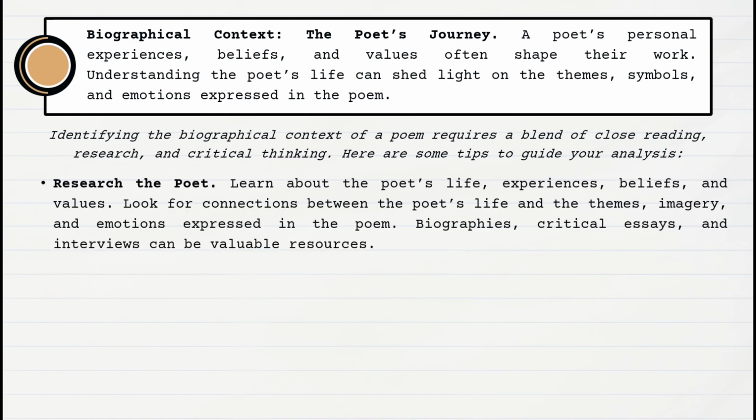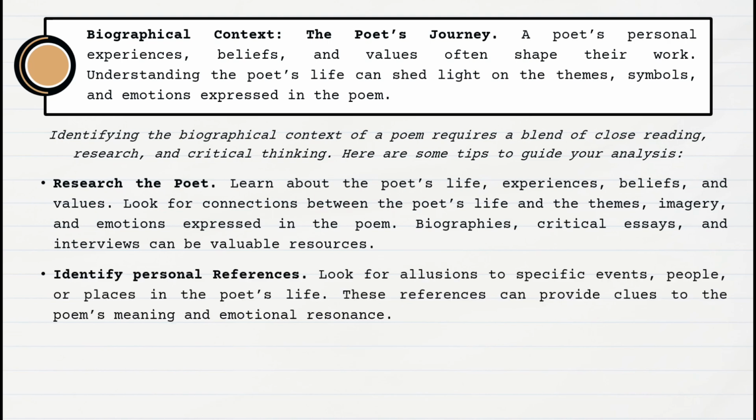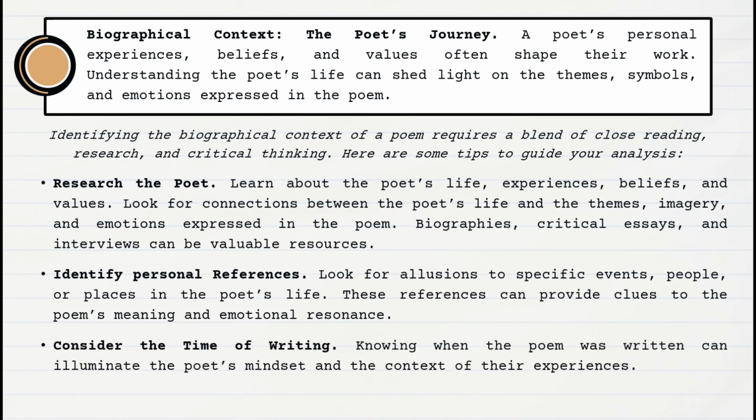Research the poet. Learn about the poet's life, experiences, beliefs, and values. Look for connections between the poet's life and the themes, imagery, and emotions expressed in the poem. Biographies, critical essays, and interviews can be valuable resources. Identify personal references. Look for allusions to specific events, people, or places in the poet's life. These references can provide clues to the poem's meaning and emotional resonance. Consider the time of writing. Knowing when the poem was written can illuminate the poet's mindset and the context of their experiences.